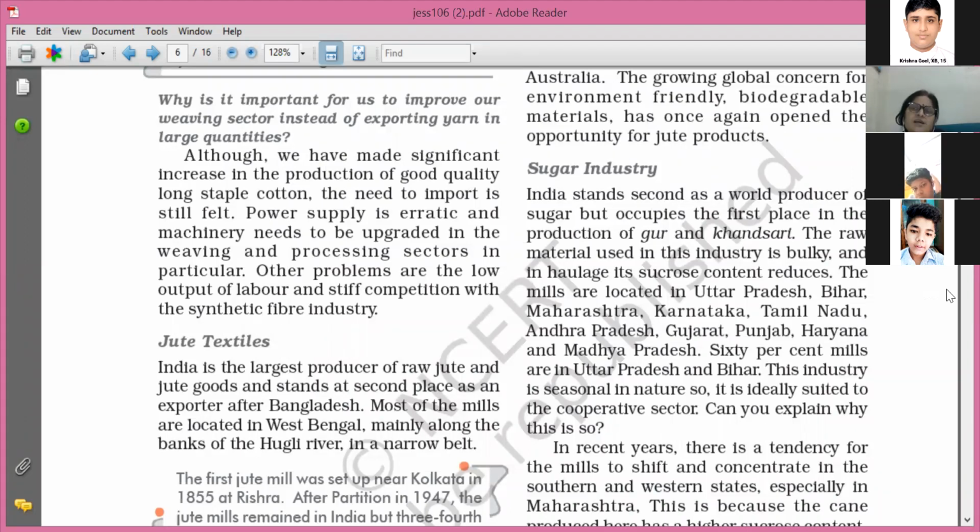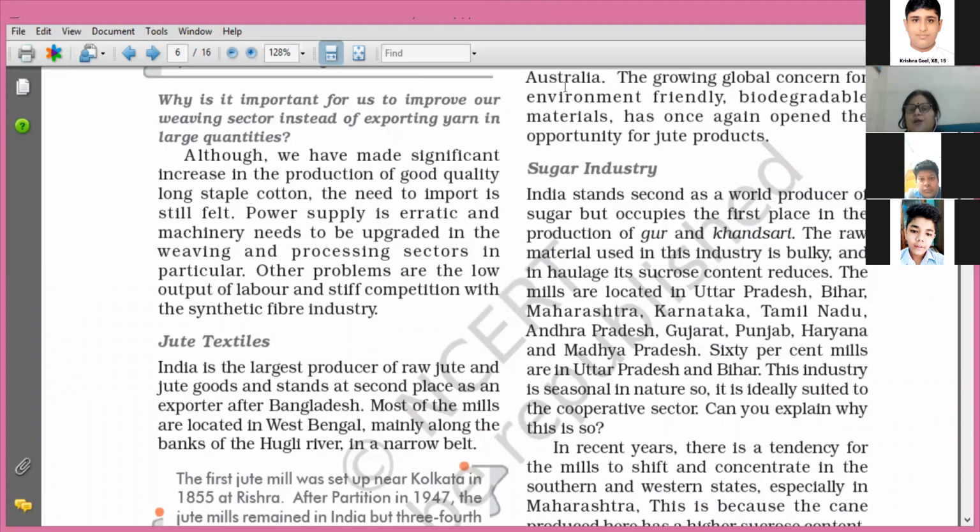This crop contains a very important content that is known as sucrose, and this sucrose provides sweetness to sugarcane. But this sucrose content remains in sugarcane only for 24 hours. After that, the sucrose content starts decreasing, which will affect the sweetness of the sugarcane.